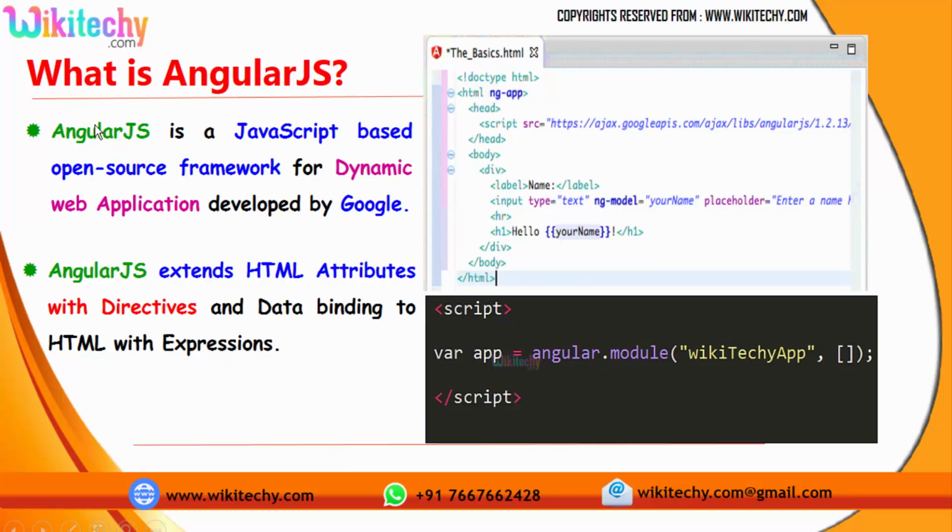Now let's talk about what is AngularJS. AngularJS is a JavaScript-based open-source framework for dynamic web applications developed by Google. AngularJS extends HTML attributes with directives and data binding to HTML with expressions. You are able to see this is a basic HTML code. You've got your head tag and your body tag. So in that body tag, normal HTML embedded with AngularJS code will become an AngularJS file.